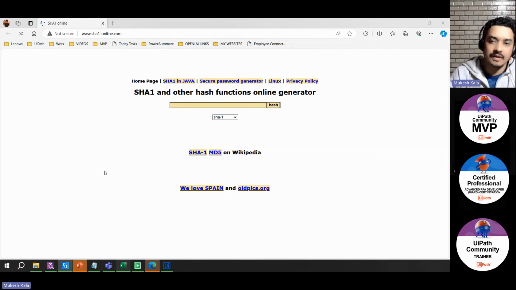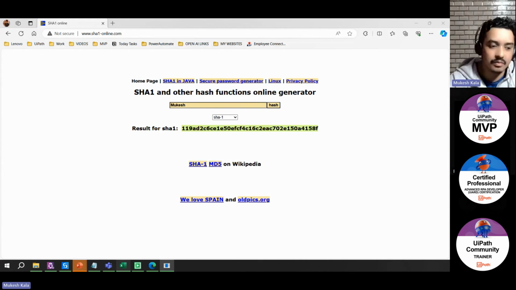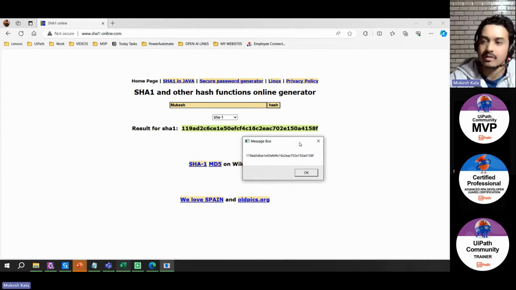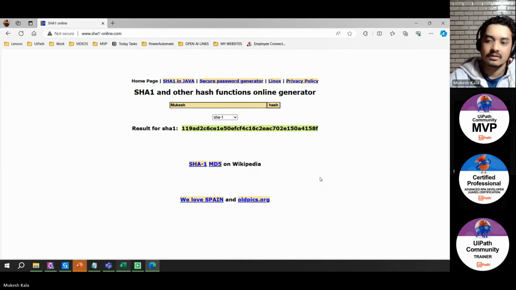It has opened the website. Then we have instructed it to type on this one. See, it typed Mukesh, it clicked on the hash code, it will read the hash code, and then we instructed it to put it in a message box. So here is your message box. See, exactly the same thing. That's it.